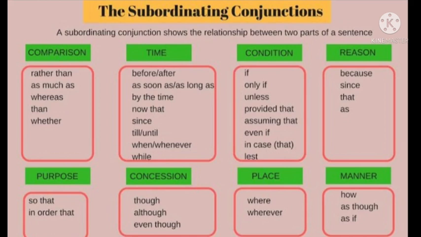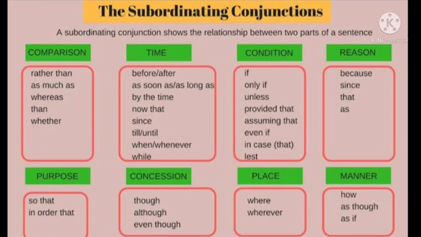Then we have the subordinating conjunction of condition. These are the conjunctions which are indicating some conditions. For example, I will go to market if you are with me. There the condition is if you are with me. That is, I am showing the condition with the word if. Then I can say that if is a subordinating conjunction of condition.